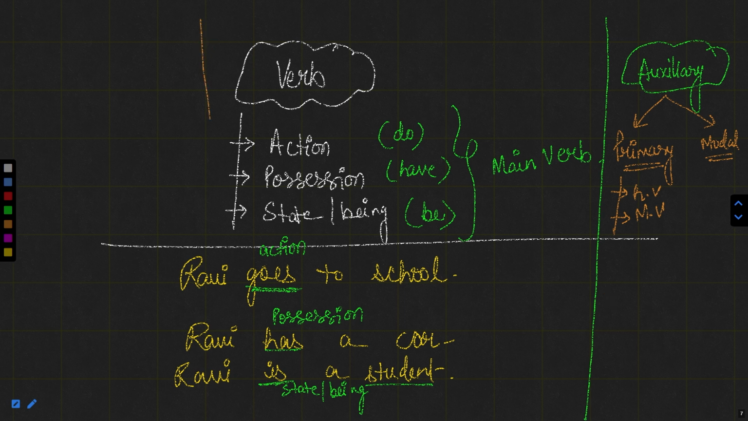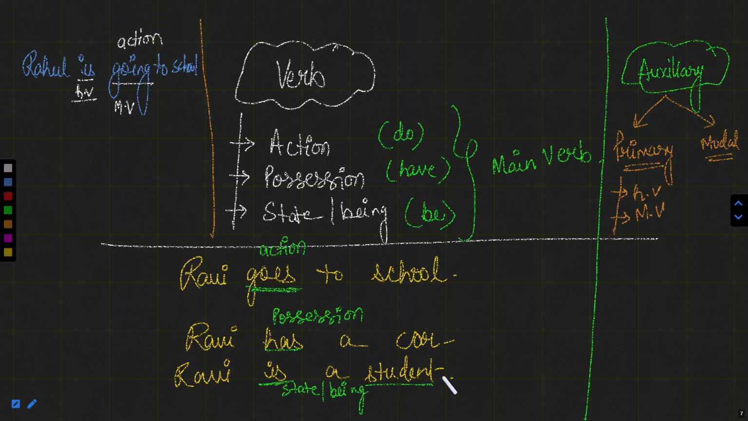What are these? For example, if I say Rahul is going to school. Suppose this is the sentence. Now, in this sentence, we see the word is. This is a helping verb, which is supporting the verb going, which is the main verb. Going is the action, and is is just supporting going to make it a continuous sentence. So this is a helping verb.